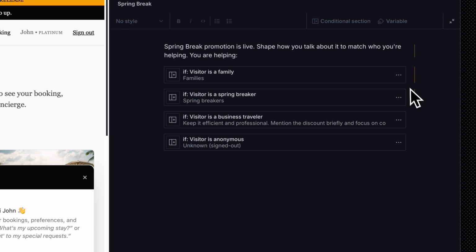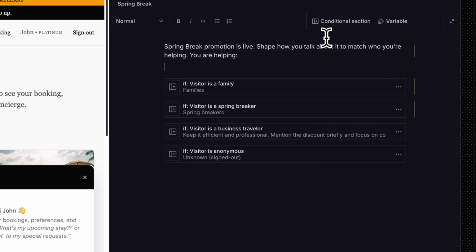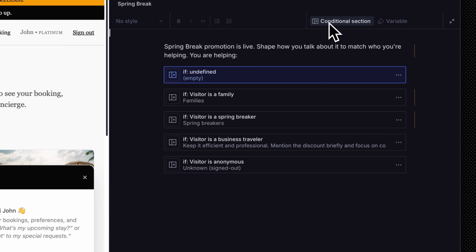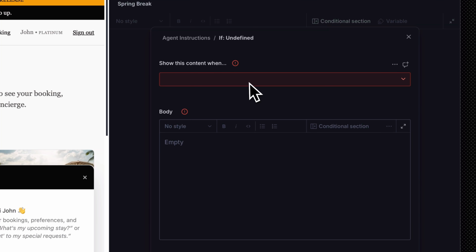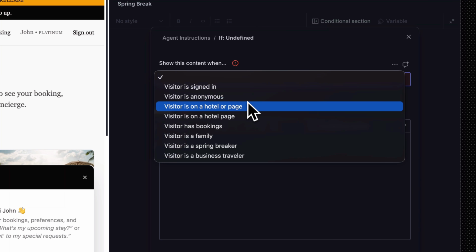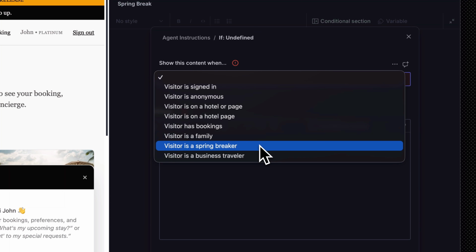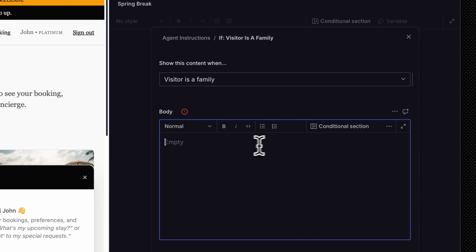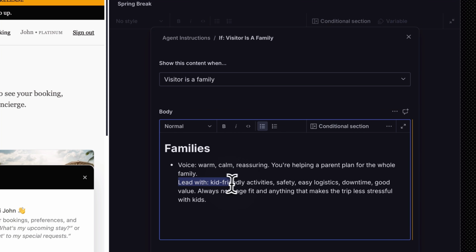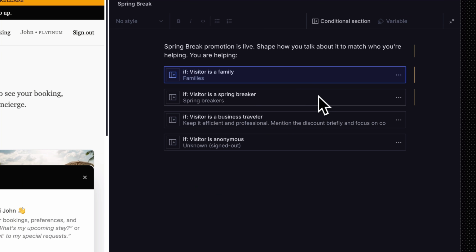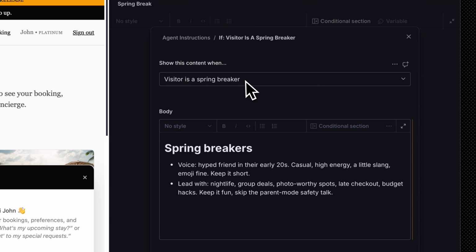This is a portable text editor field, and in here we have a custom block called conditional section. Editors can add this and select a condition. For example, when the visitor is a family, we want to give it certain instructions. We want to lead with kid-friendly activities, safety, easy logistics. That's going to be very different than somebody on spring break that's in their 20s looking to have some fun. So if the visitor's a spring breaker, we want to talk to them like we're their hyped friend in their early 20s and promote late checkouts.